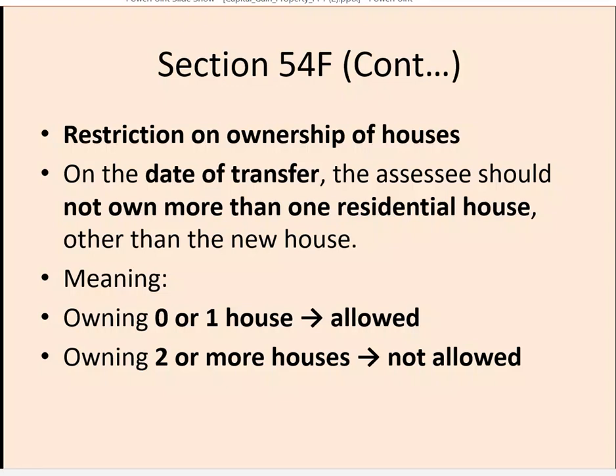Second is the restriction on ownership of houses. This is very different from section 54. It says that on the date of transfer, the assessee should not own more than one residential house other than the new house. So if the assessee is owning one residential house on the date of transfer, and he invests in one new house, then he is eligible for exemption under section 54F. But if he is already holding two residential houses in his name, and then he invests in one more residential house, then that new residential house will not be counted as a valid investment and the section 54F benefit will not be available.